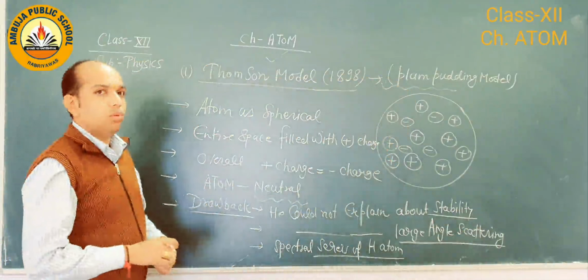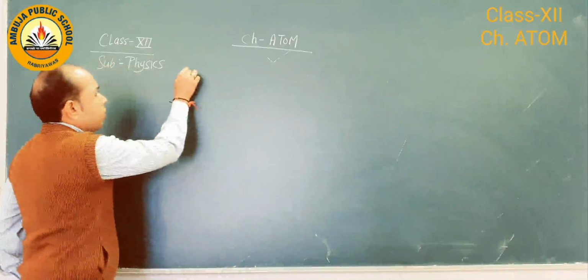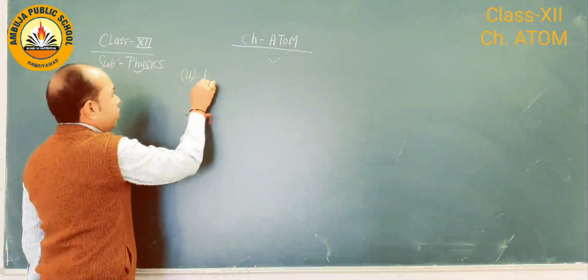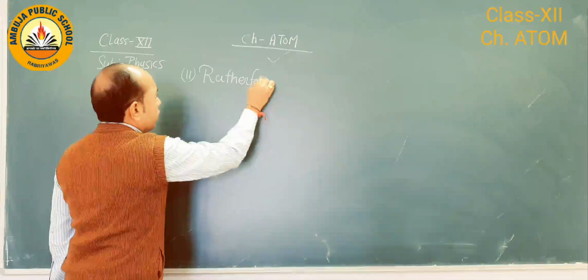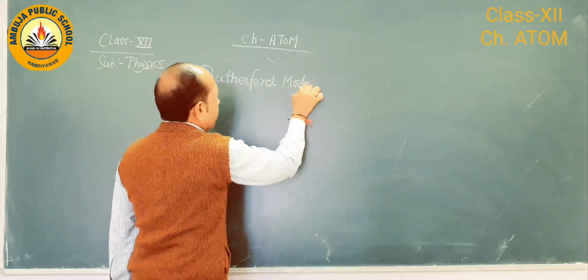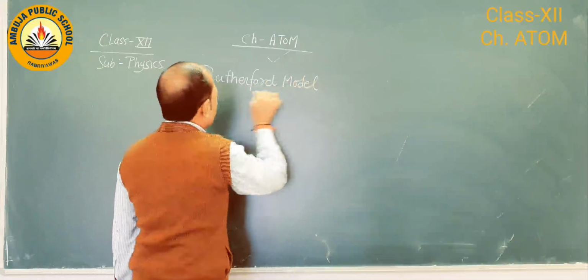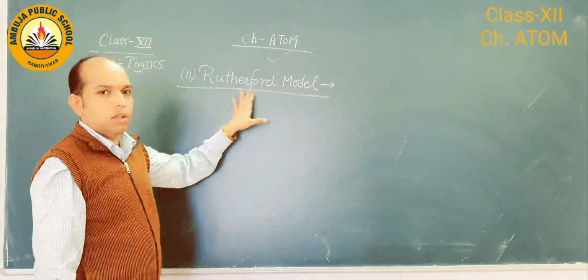So next we come to Rutherford model. So if we talk about the second model, this is Rutherford. So in junior classes we have already studied about the Rutherford model.